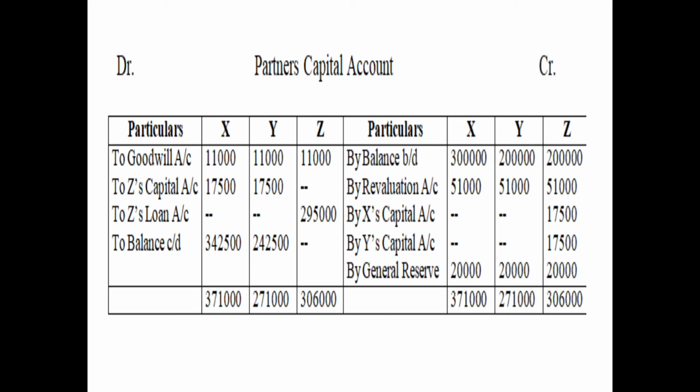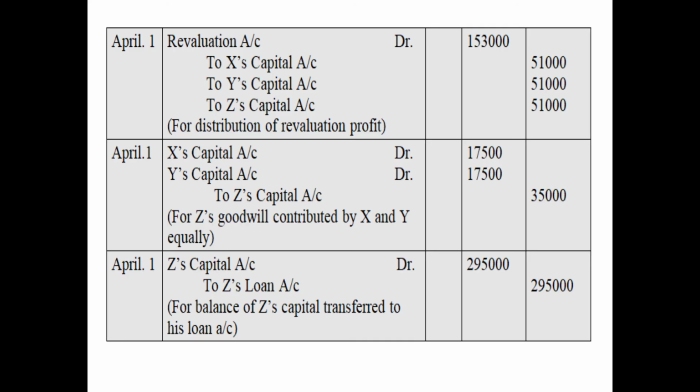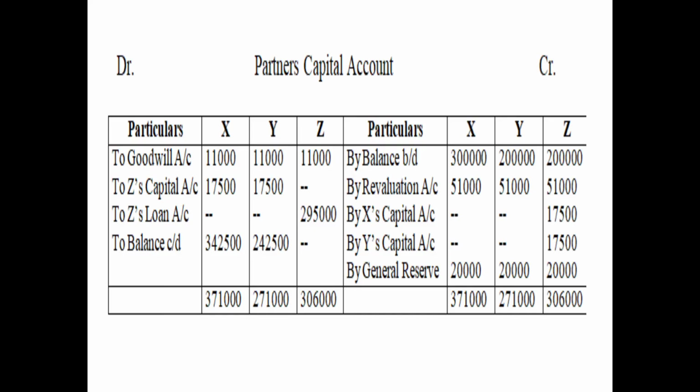So we have transferred the balance 2,95,000 to Z's loan account, and therefore the entry for transferring it to the loan account will be Z's capital account debited 2,95,000 because now his capital is being closed, to Z's loan account 2,95,000. So this is the last entry which we have passed. Z's capital account debited 2,95,000 to Z's loan account 2,95,000 for balance of Z's capital transferred to his loan account. Then Z's account has been settled.